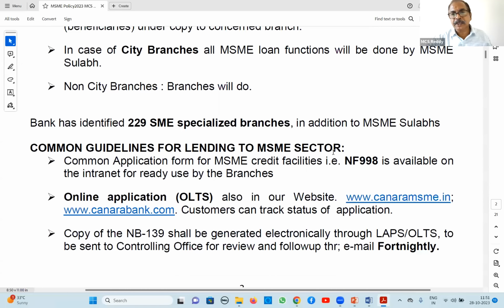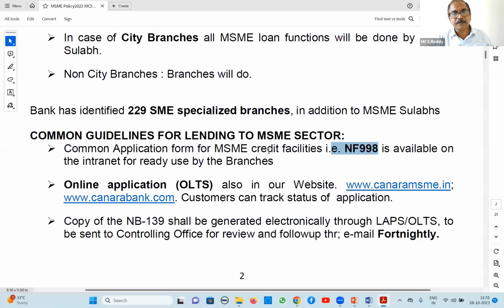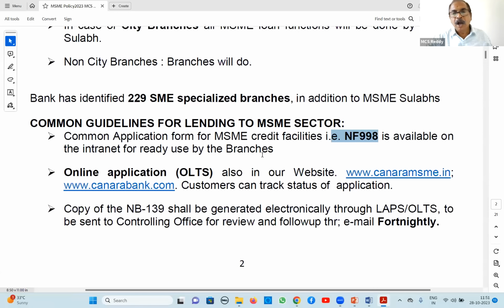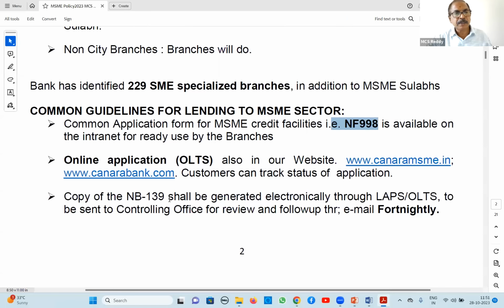Next, common application NF 998. This is also a recalled question. Common application for MSME 998. Online application, it is available in two places: one is Canara MSME.in and the second one is canarabank.com. Online application they can submit.